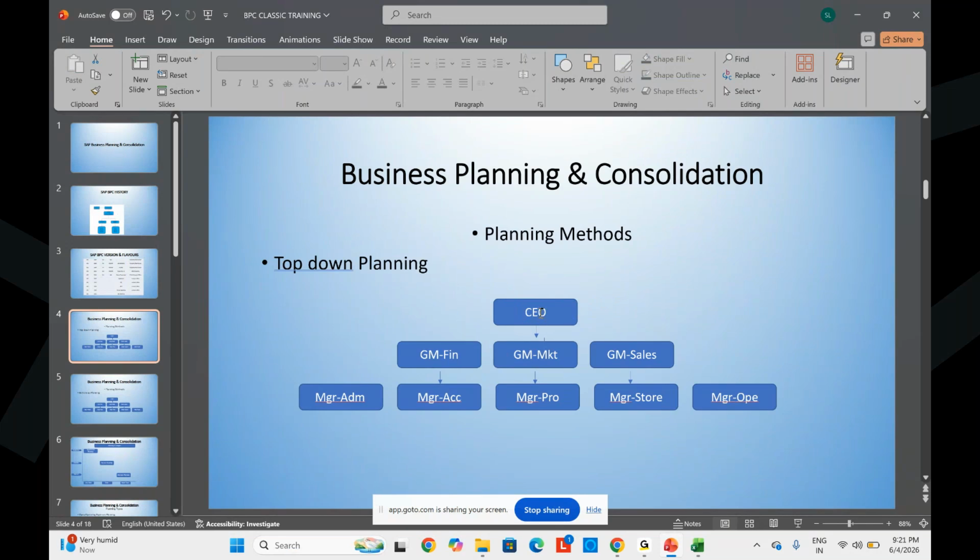The CEO gives goals to the General Manager Finance, and they will give a target to each store manager, manager admin, manager accounting, and like that. So it starts from top to bottom. This is called top-down planning. Then there is bottom up planning.